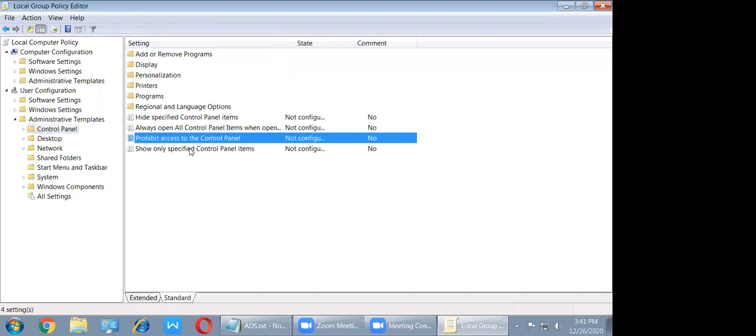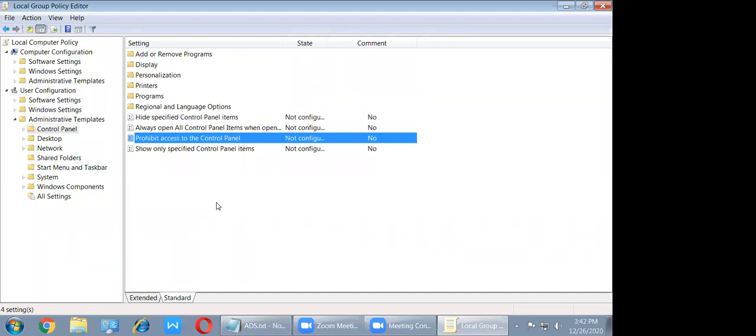Here there are multiple options. If I explain each and every option, it would take 15 to 20 days just for group policy. I'm just giving the idea of what the purpose is and what you can do. I'm not going to show everything. So what is the purpose of group policy and how to enable it, that's it. After that, you can learn, practice and see more.